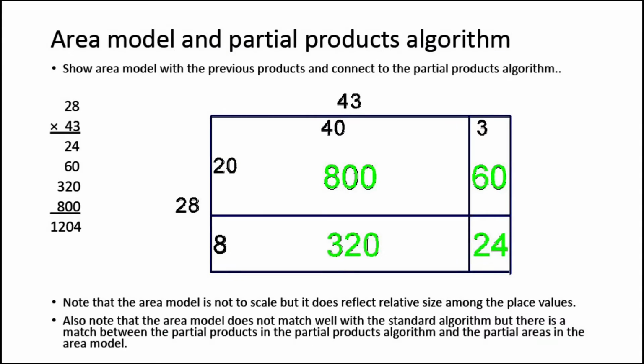So here you can see a picture of that, as well as the partial products algorithm. And notice how the numbers in green match up with the partial products in the algorithm. Again, note that the area model is not to scale, but it does reflect relative size among the place values.